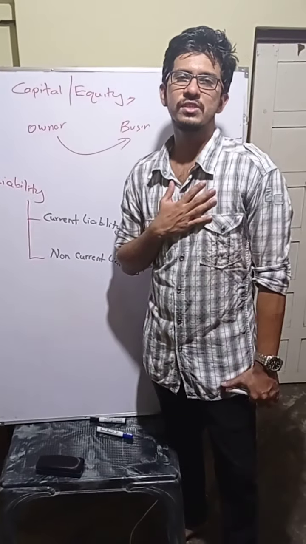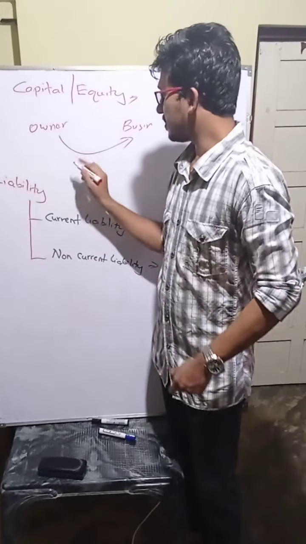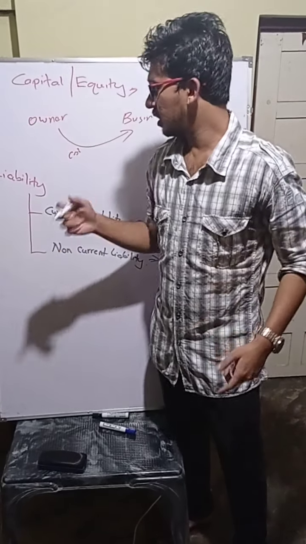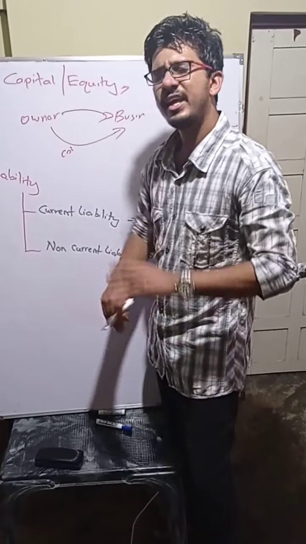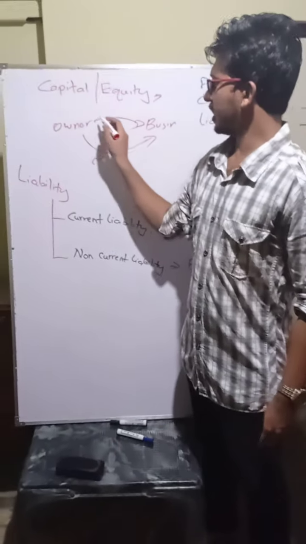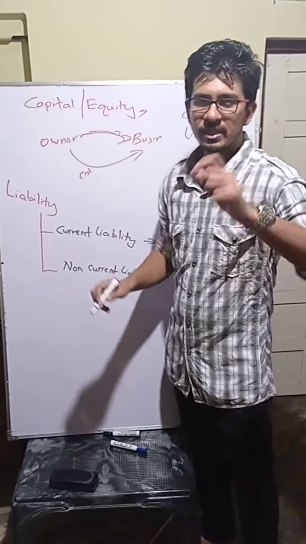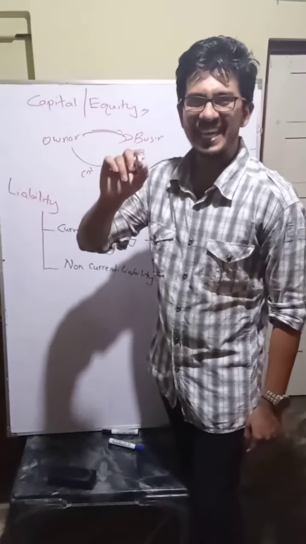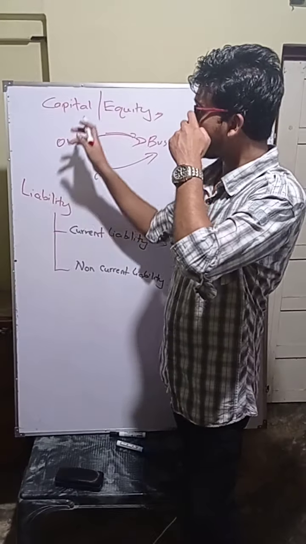For example, if I have cash, I can put in cash and start the business. But if I don't have cash because I have a land or building, a machinery, a motor vehicle, I can put in any other type of asset. It can be land, building, motor vehicle, furniture, fittings, anything. So the owner can put in anything and start the business. Understood? So that is only called equity. Equity means anything the owner is contributing to the business.